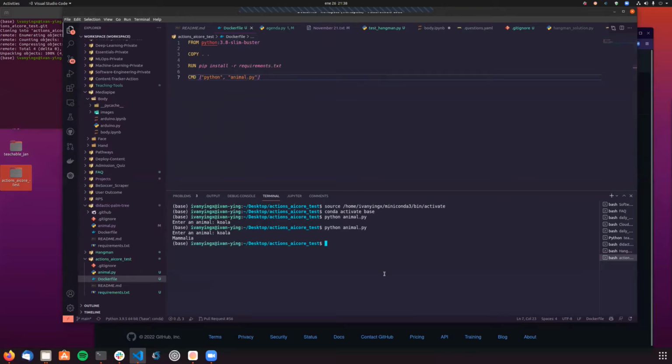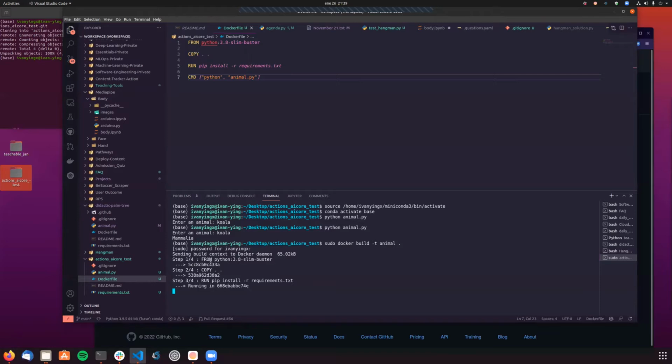And I think that should be it. Let's give it a go. So I'm gonna go with sudo docker build. I'm gonna build the image. I'm gonna name it animal, for example. And I'm gonna say that the Dockerfile is in this same directory that I'm currently in.